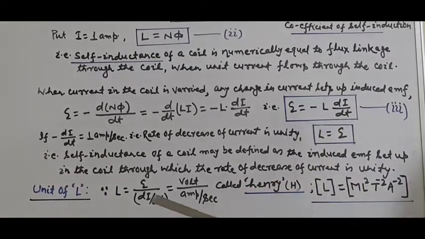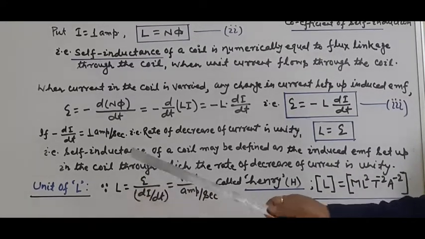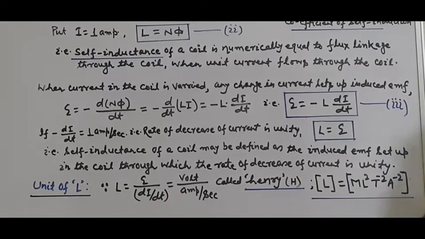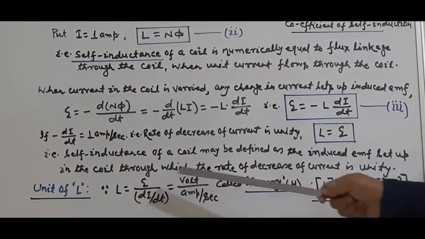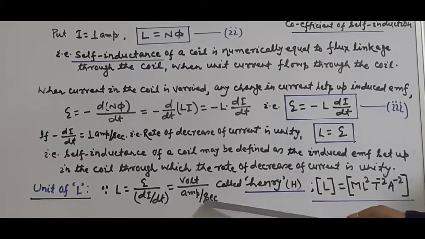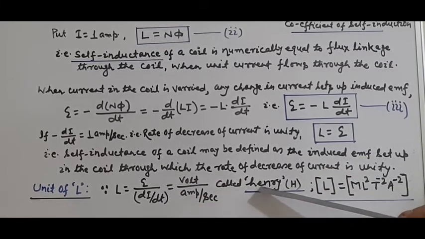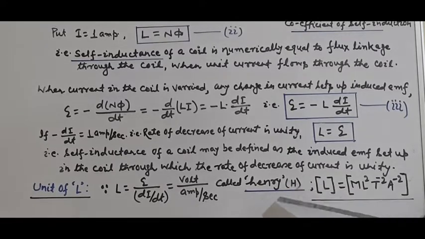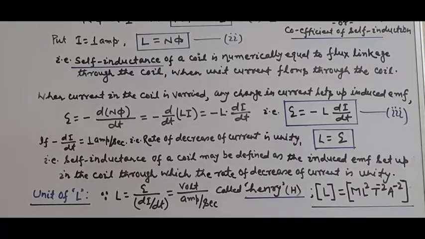From this lesson, L is equal to E by di by dt. The minus sign I have left because the minus sign gives simply the direction. So the unit of induced EMF is volt and di by dt is ampere per second. So volt per ampere per second is called Henry, denoted by capital H. The same unit we have already discussed in case of the mutual inductance.